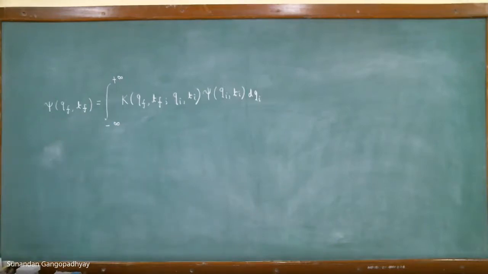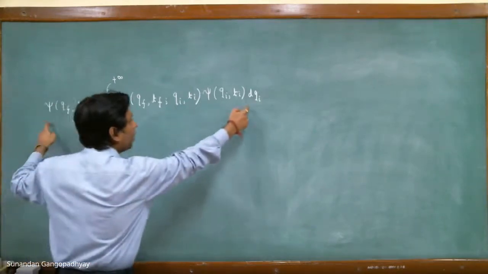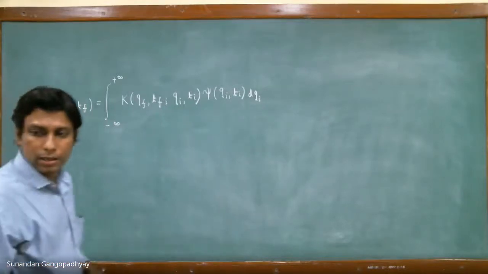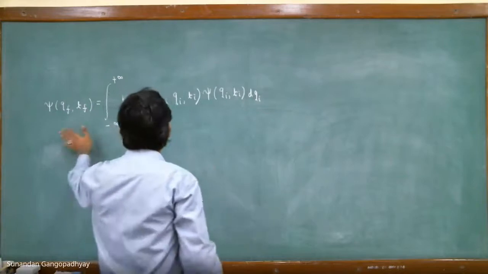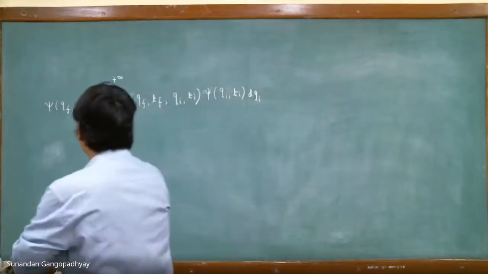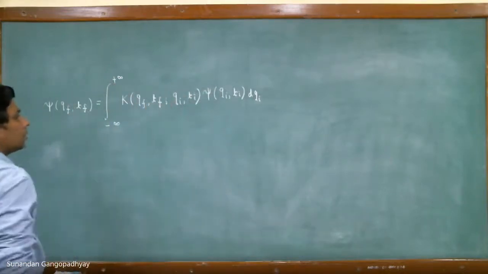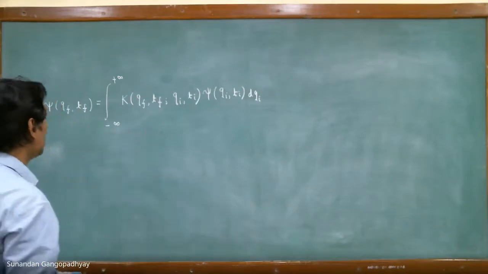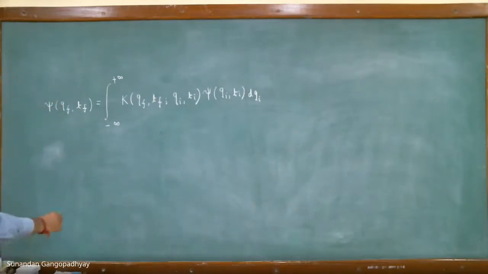Today, what we shall do is try to show you how one can get this equation in the first place. How can one obtain this equation in the first place? So we shall just try to give you a presented derivation of this equation. So let us do it.